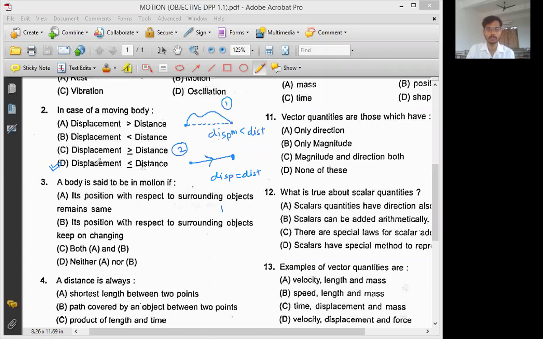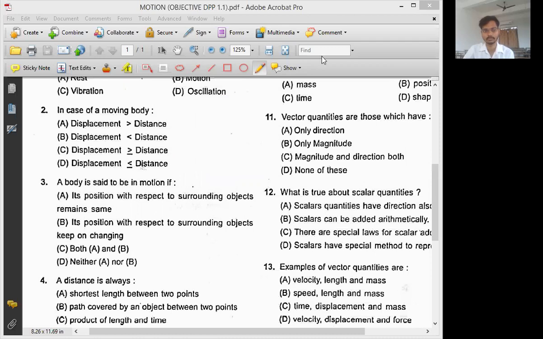That is, displacement can be less than the distance, just like in the first case. This is the total path length traveled, which is called distance, and displacement is the shortest path. In this situation, displacement is less than the distance, and for this situation, displacement is equal to distance. Okay, fine.